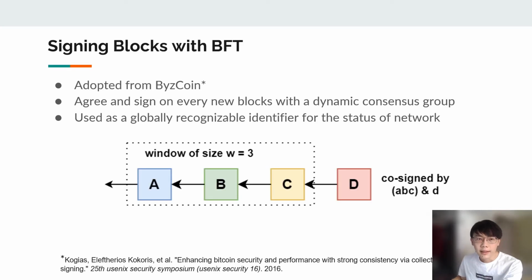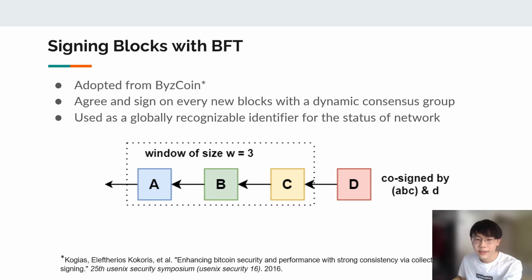We adopted a design from Basecoin that combines Byzantine fault tolerance (BFT) with blockchain for stronger consistency. The main idea is that every new block will be verified and signed by a dynamic consensus group. The new block will be considered committed once being signed, without waiting for several blocks after it.